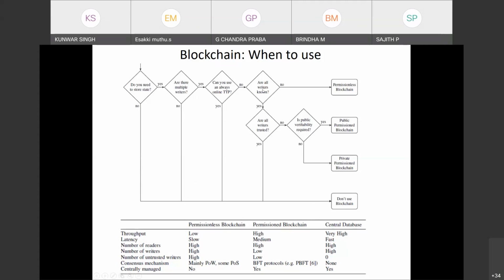And then you can see here, are all writers known? If no, then permissionless. Basically, if you have a trusted third party, then you should not use blockchain. You should use the central database. So this is the slide for when to use blockchain.